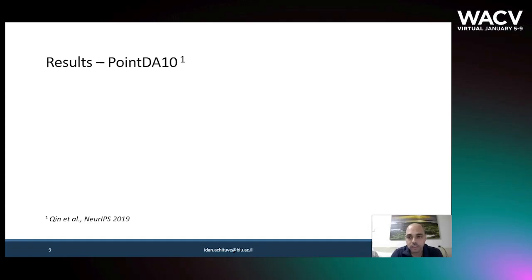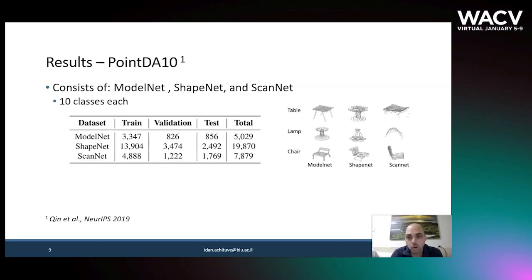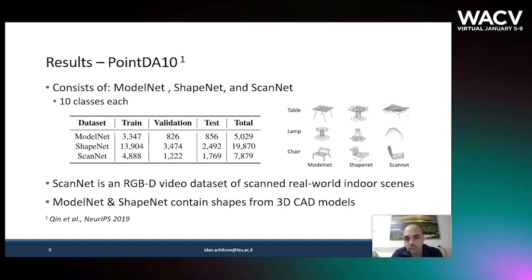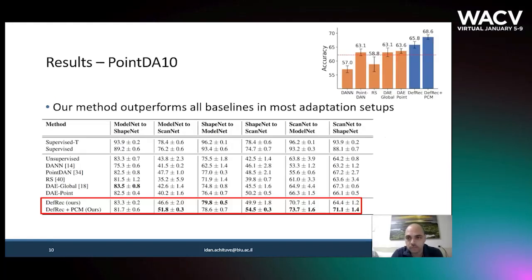We first evaluated our method in a classification task using the PointDA10 dataset. This dataset consists of three subsets: ModelNet, ShapeNet, and ScanNet, all sharing the same 10 classes like chair, table, and bed. ScanNet is an RGBD video dataset of scanned real-world indoor scenes, while ModelNet and ShapeNet contain shapes from 3D CAD models.